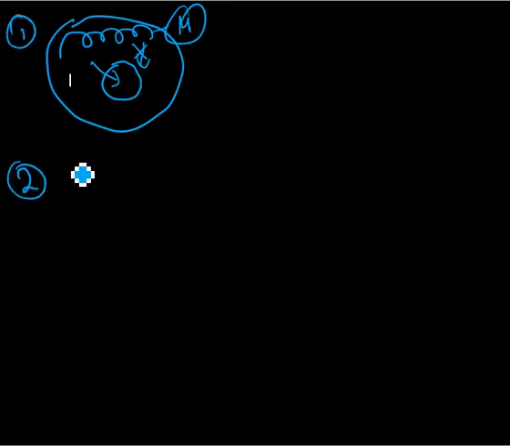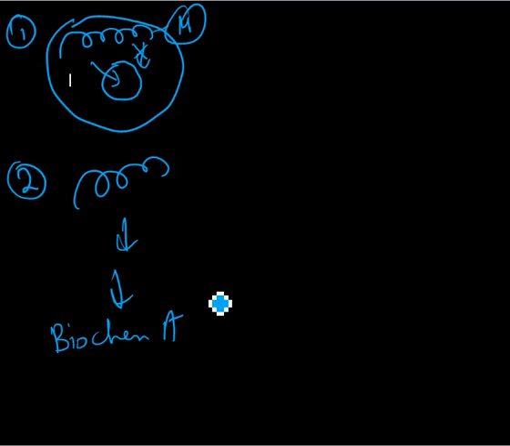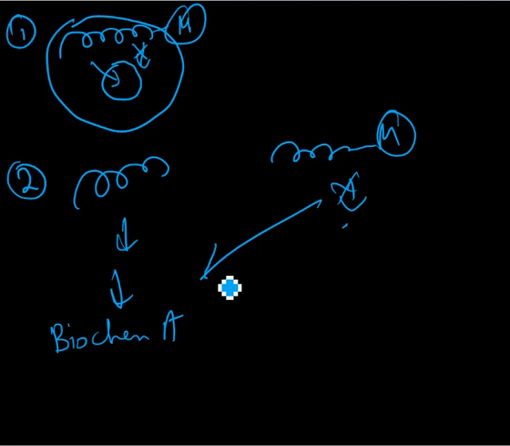What it can do next, it can alter activity. So I have this protein, and this is involved in, let's say, biochemical pathway A, whatever that pathway is. Now if I modify it, so if I add a modification to it, it will no longer act on this pathway. So I have changed its activity, I have changed the structure, changed the structure in the sense of modified the structure, I've changed its activity.